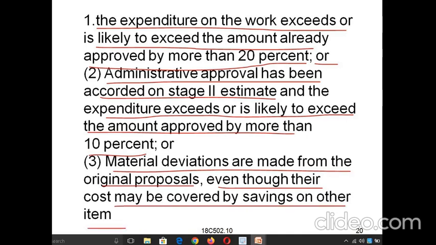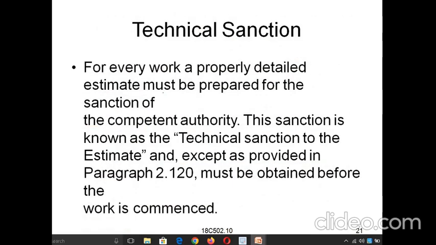So suppose any material deviations or problems occur with the materials, in the original proposals they will be covered by savings on the different items. So that will be covered in the upcoming stages also.